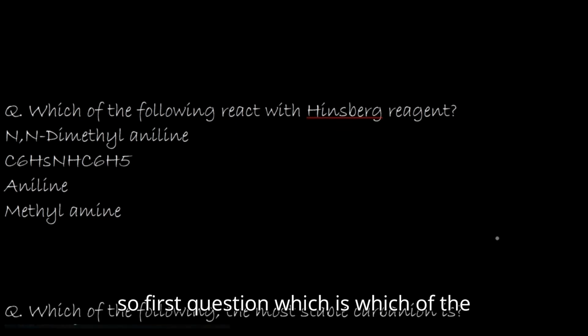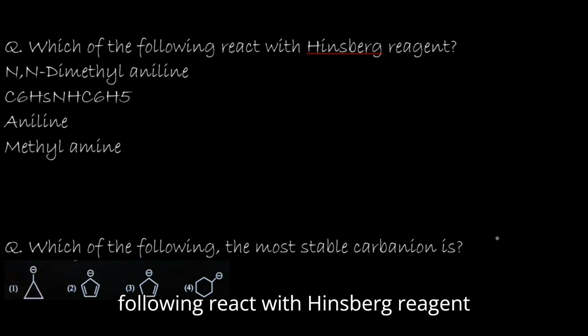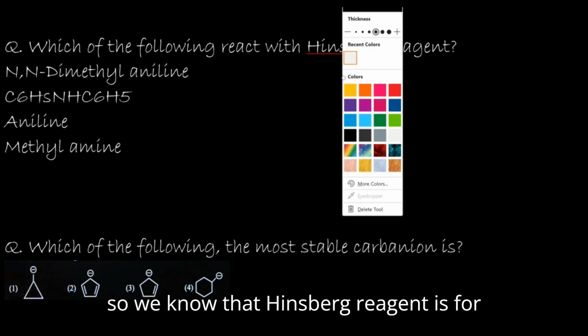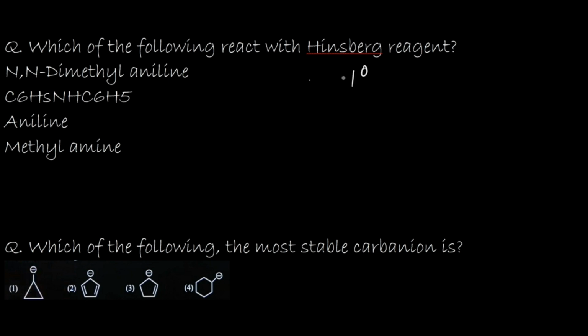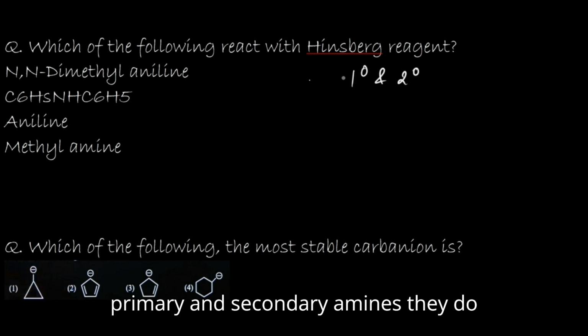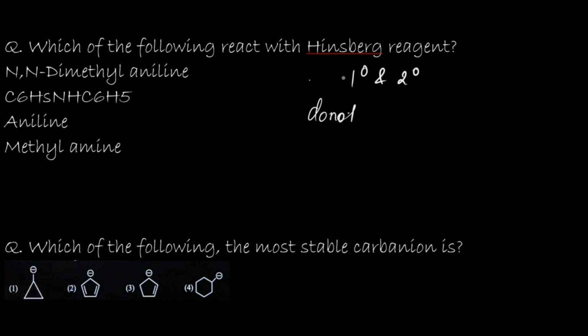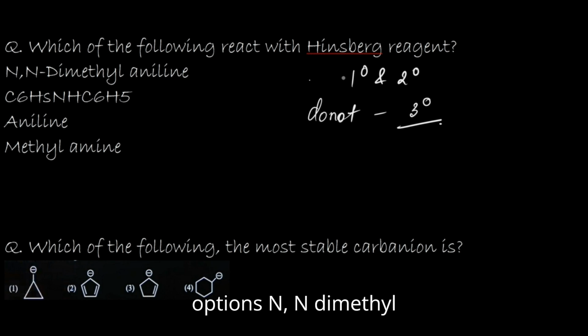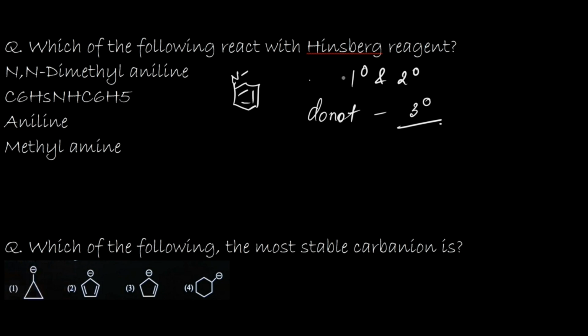Okay, so first question: which of the following reacts with Hinsberg reagent? We know that Hinsberg reagent is for primary and secondary amines. They do not react with tertiary amines. So let's see the options. N, N dimethyl aniline.